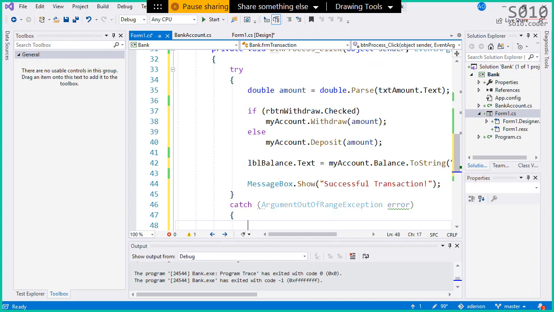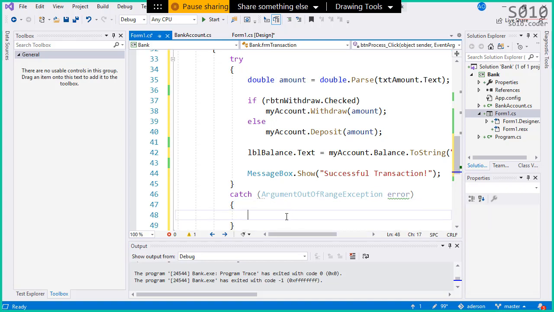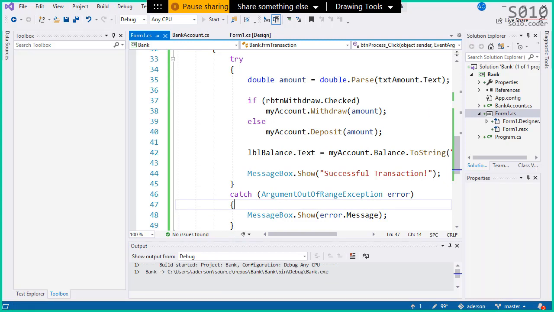So catch this one here, error, and then show me what is the problem. We're going to put a pop-up. Let's make it a pop-up. So MessageBox.Show. Show what? Let's show the error.Message. And this will catch the negative numbers, 0 and negative numbers.